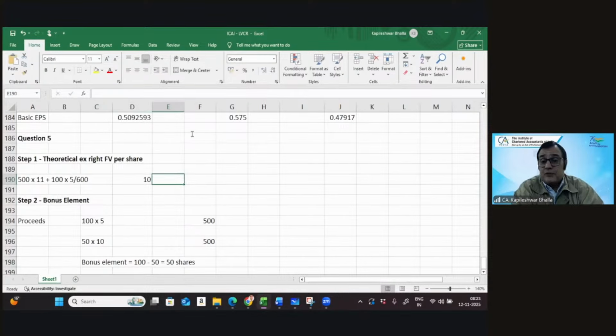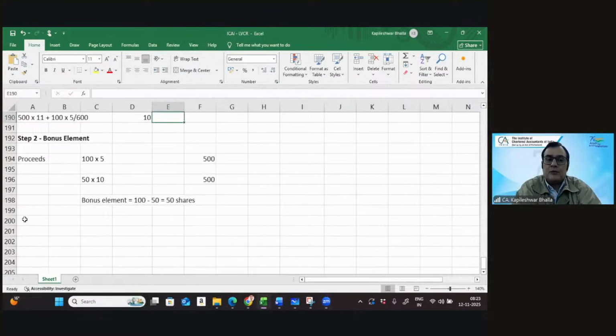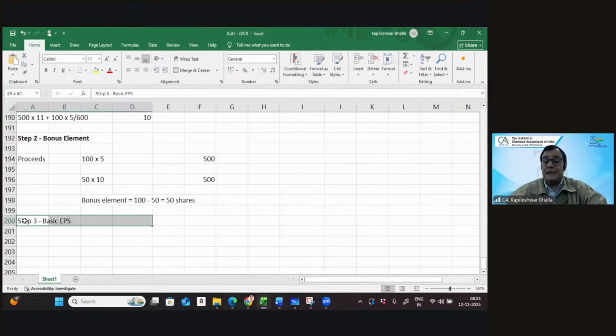That makes the life so simple, because the adjustment factor becomes a very mechanical exercise. And once you get this, you're pretty confident in terms of your calculations as well, that what you have done is absolutely correct. Now let's go to step number 3. Now we need to calculate a basic EPS, but this time we're required to calculate a basic EPS for 3 years. Okay, so now let's move forward with this.